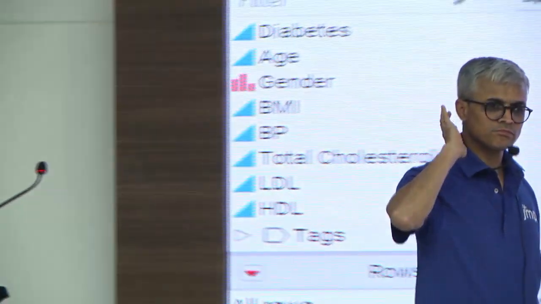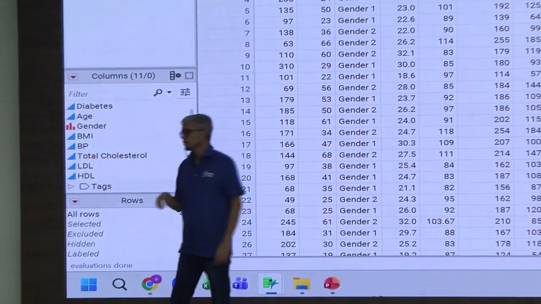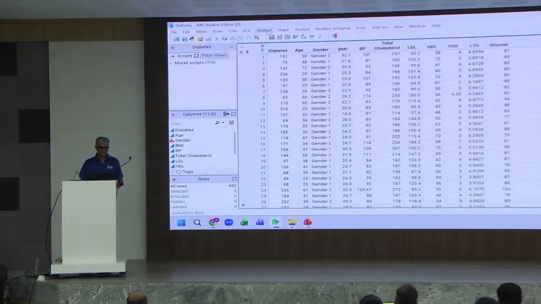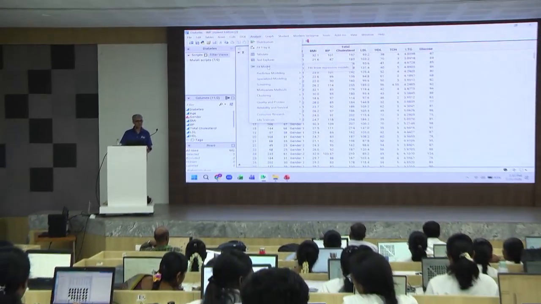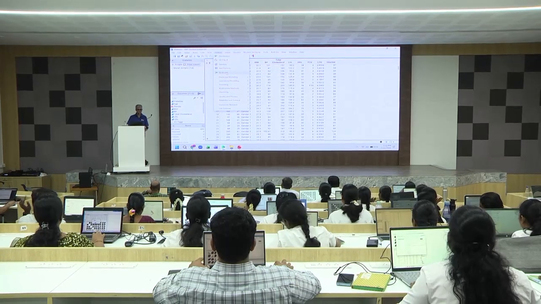Let's build a regression model. In the next 5-10 minutes, we will build a simple regression model. We will also build a neural network. Two things quickly. Advanced predictive modeling also we will build. Analyze. Fifth option, fit model. Can you see fit model here? How many of you can see fit model? What is my Y variable?